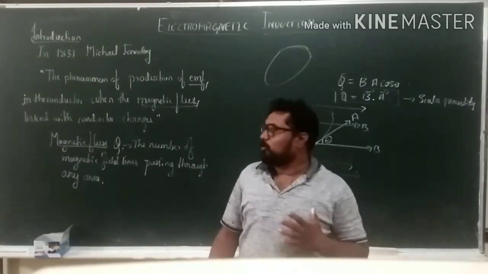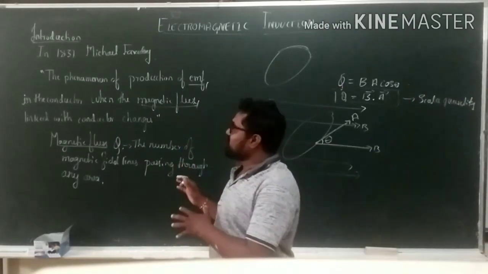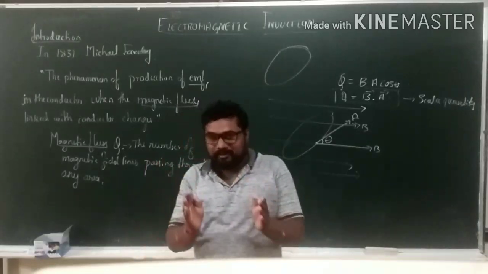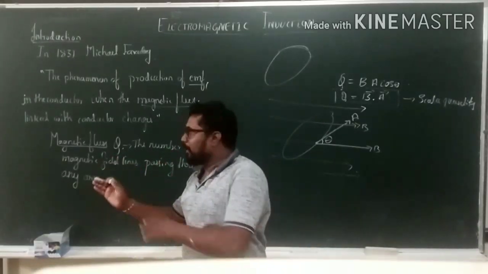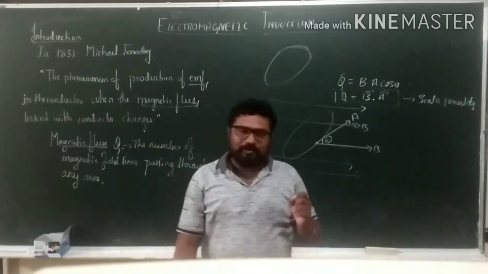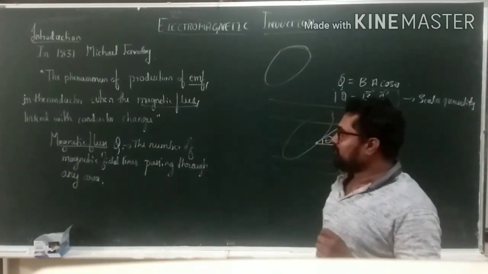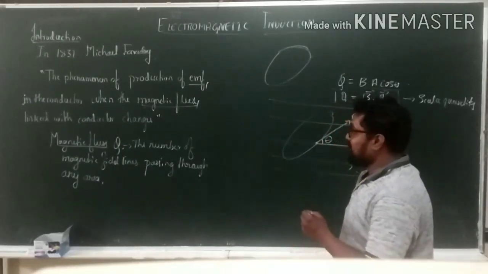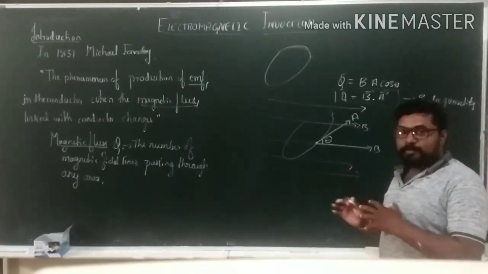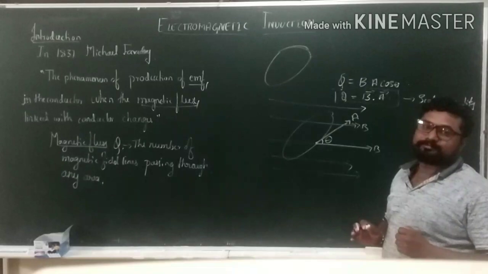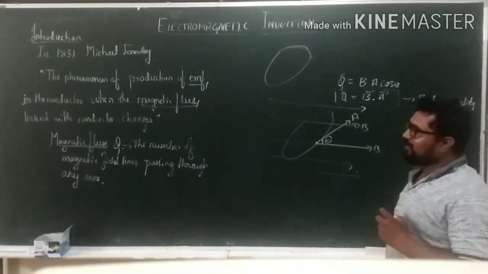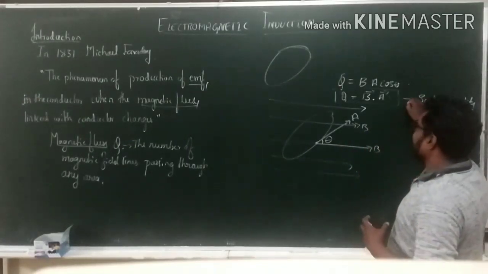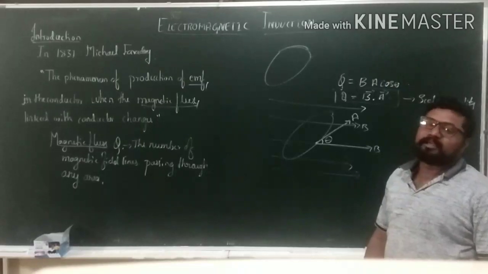So now we got to know what is meant by electromagnetic induction. The phenomenon of production of EMF in the conductor when the magnetic flux linked with the conductor changes. Is it clear? Here the magnetic flux should change continuously. Then we get EMF in the substance. And this is the magnetic flux.